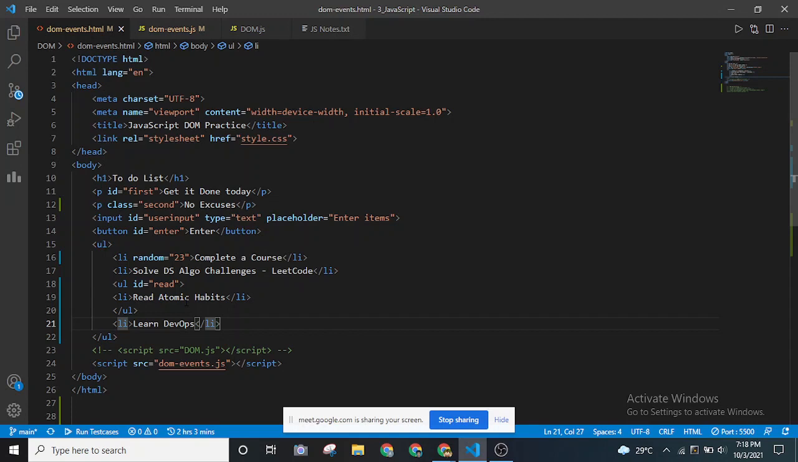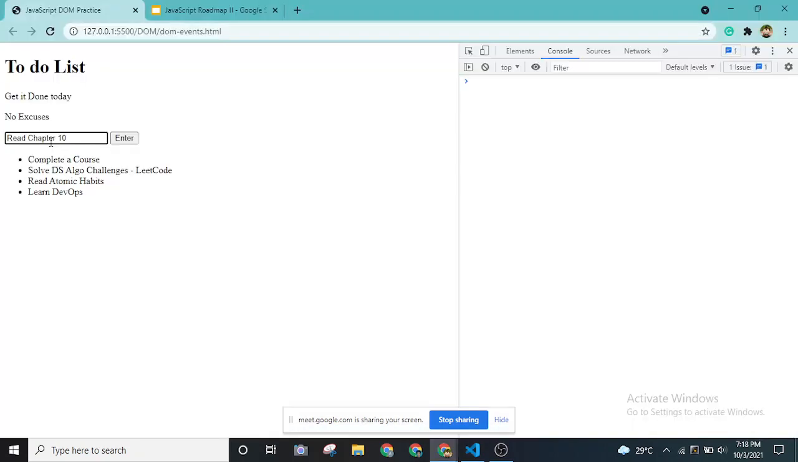Let me do one thing. Let me put this read atomic habits element above, so that when I'm putting it above it, it will kind of look like whatever I'm hiding, it is going in. Okay. Now if I put, for example, read chapter 10, if I press enter, can you see this?